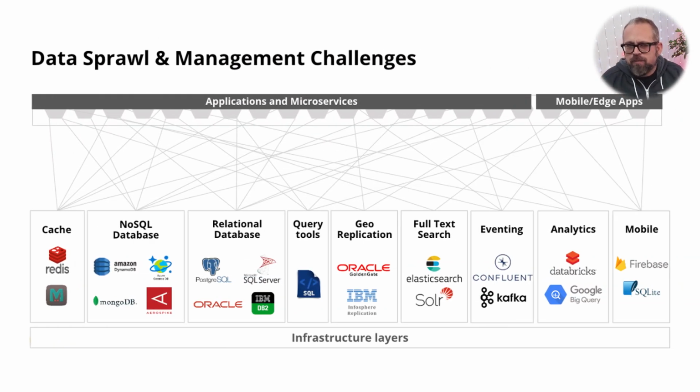And the way this helps you is in tremendous ways. Right now, you probably are managing an infrastructure that supports all sorts of services and spreads your data across all of those services in order to manage key aspects of your data infrastructure. Perhaps you have a service for your caching. Of course, your NoSQL databases and your relational databases. You're managing your geo-replication tools and your FTS, your full text search, and your eventing and your analytics, and of course, your mobile and app sync gateway, and all of those things may be managed by different providers that you need to coordinate and make sure they all stay in sync together.